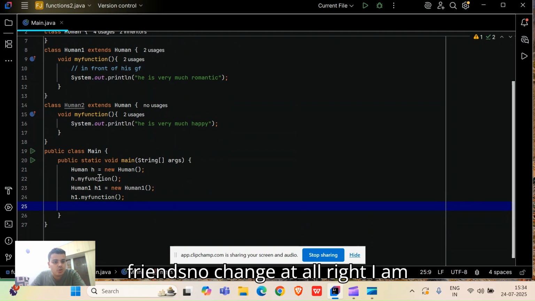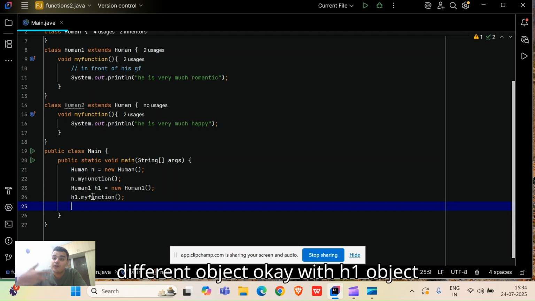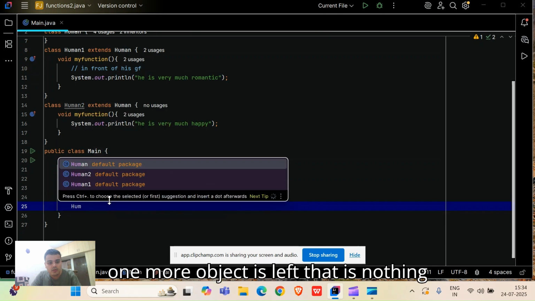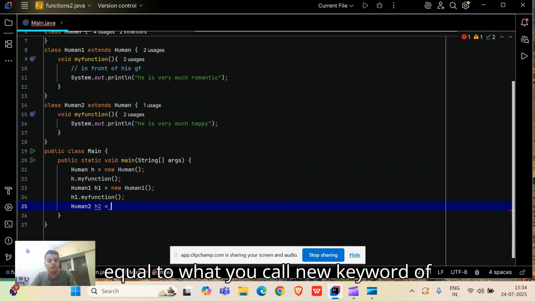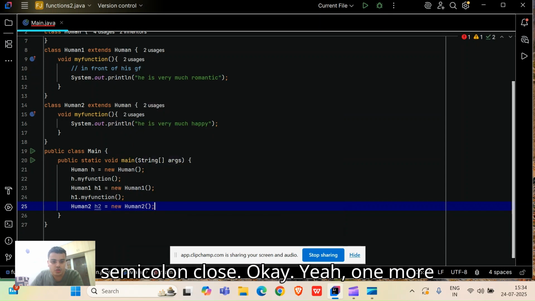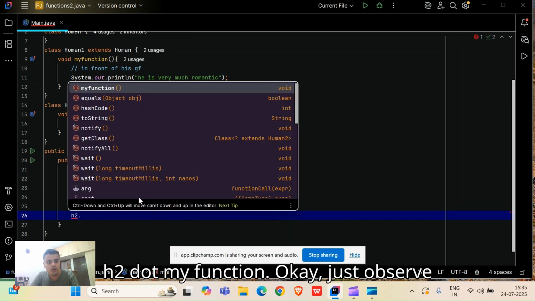See friends, no change at all. I am accessing my function with the h object, and here I am accessing the same function, only with a different object, the h1 object. Getting what I'm trying to say, friends? So this is human one. One more object is left, that is human 2. So h2 equal to new keyword of Java, then human 2, semicolon, close. Now let us access it also: h2 dot my function.